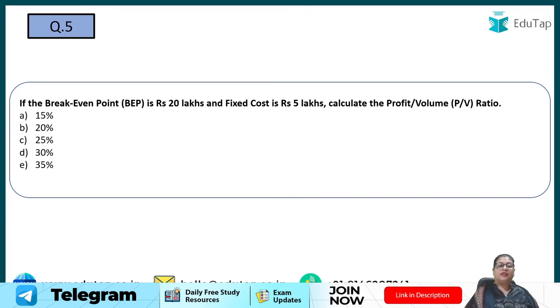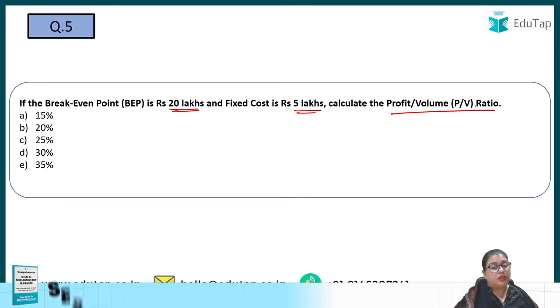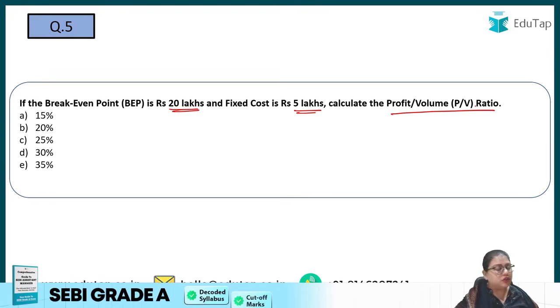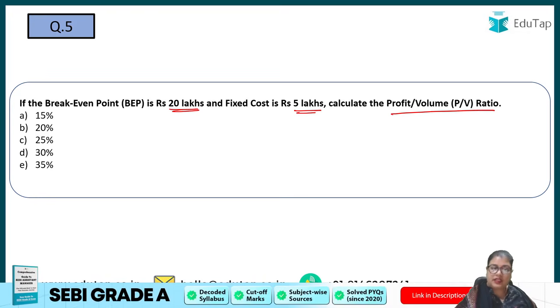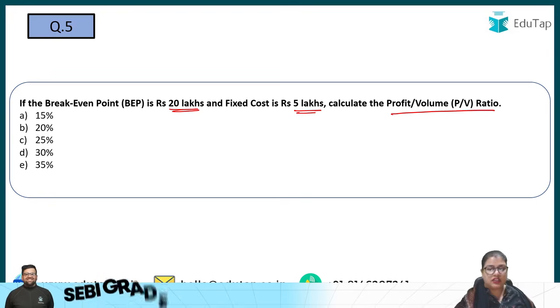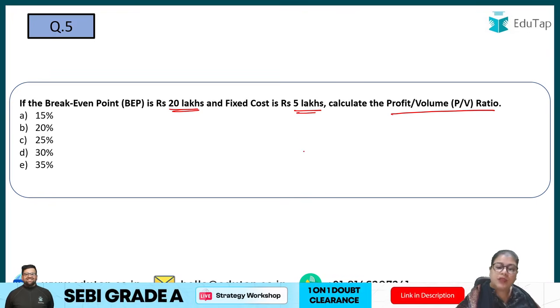If the break-even point is 20 lakhs and the fixed cost is 5 lakhs, you have to calculate the profit volume ratio. Now, this is a formula based question. You need to remember the formula if you want to answer such questions. The break-even point is given to you, fixed cost is given to you. You have to calculate the PV ratio. Again, pause this video, try to calculate on your own.